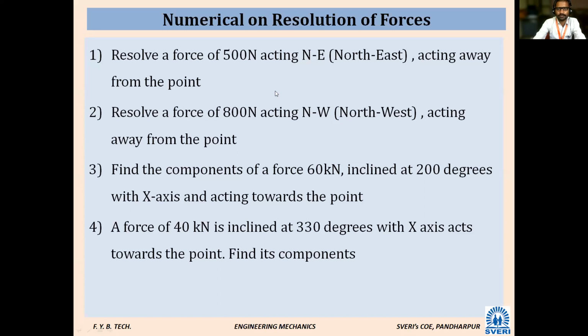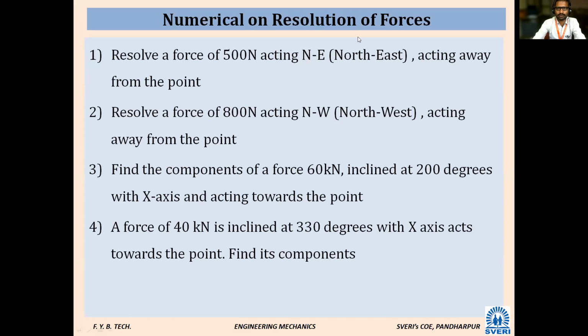So see, Fx will be positive or negative. It is in which quadrant? The force is 40 kilonewton at 330 degrees. 330 is in which quadrant? Fourth quadrant, sir. I gave you the fourth one as homework. Yes, 330 is in the fourth quadrant. In the fourth quadrant, the positive x direction, so you will get a positive answer, no? Some people have written minus. Why minus? No minus. Fourth quadrant is positive only.